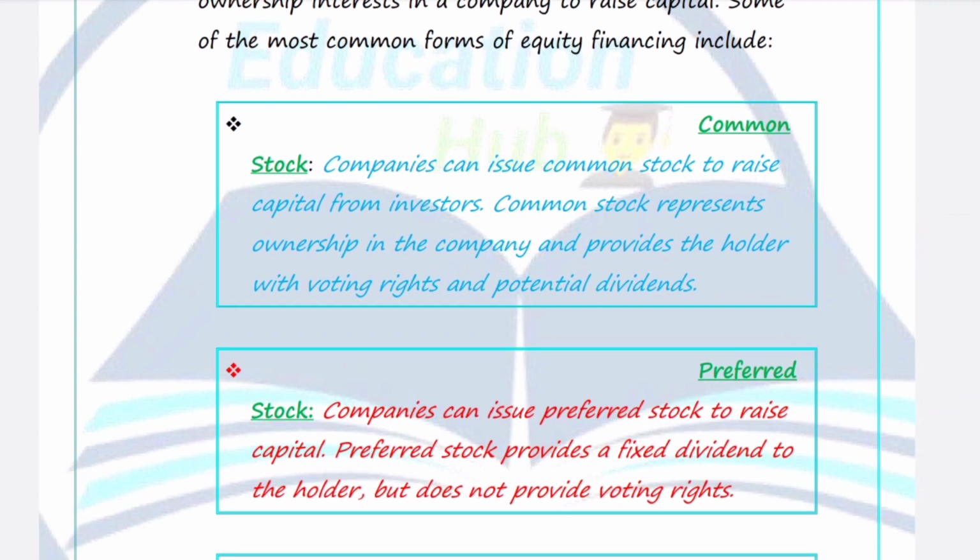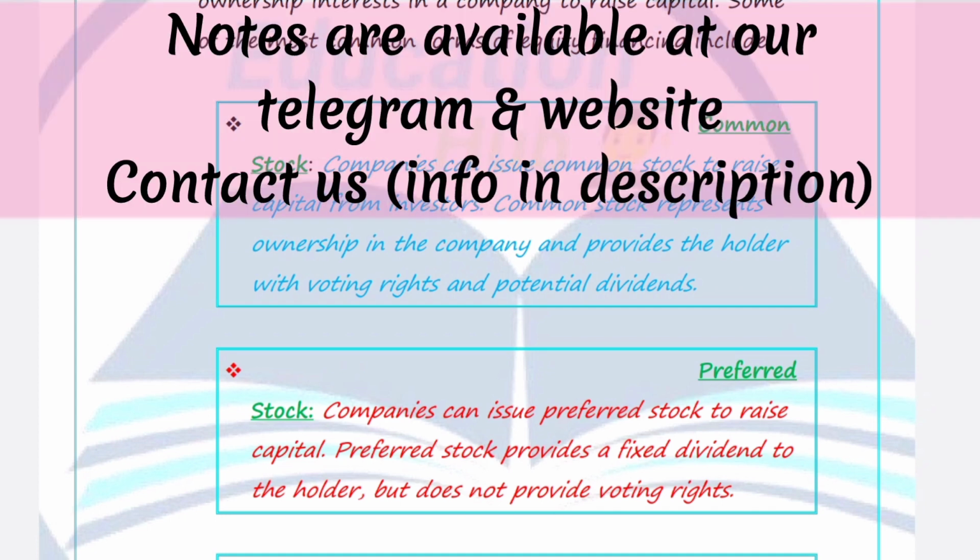Firstly, the common stock. It means a share. What is the face value of a share? Usually every share has a face value of rupees 10, a nominal value of rupees 10. So if one share is rupees 10 and a number of shares are bought by the investor, then it will give the company a huge amount of finance for a longer period of time as well. So you can say that common stock is the best source of finance for every company to raise capital from the investors.